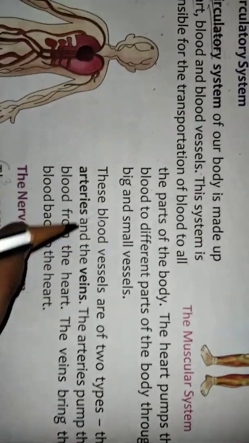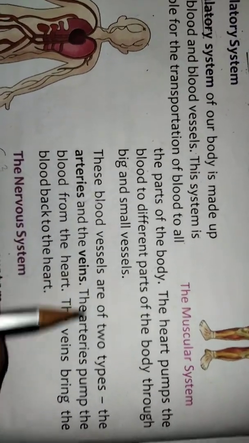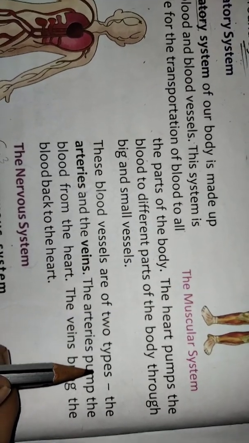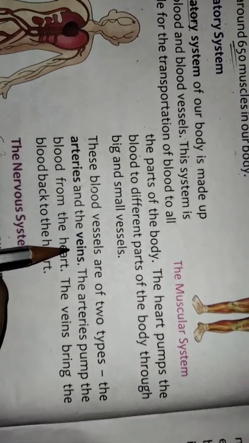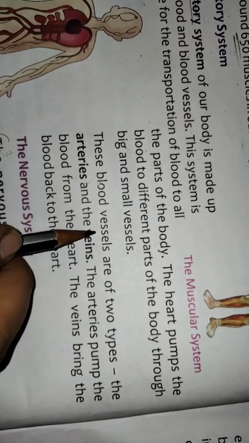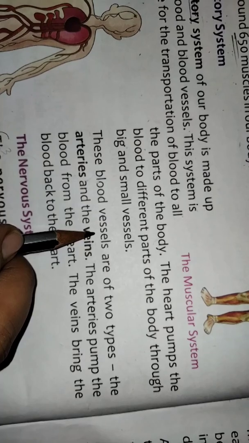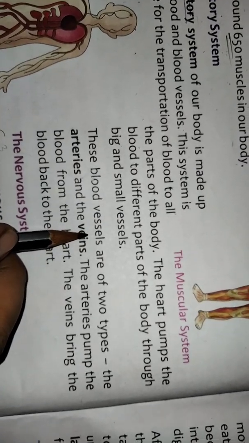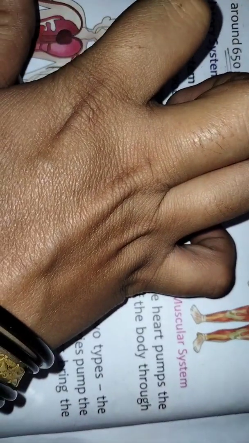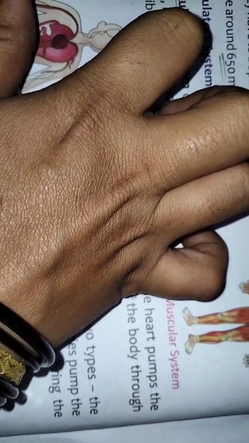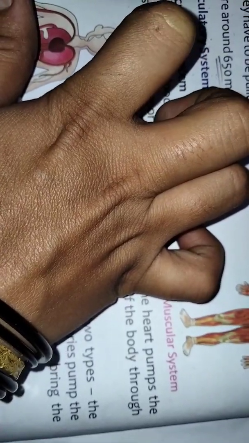Okay, there are two types of blood vessels: arteries and veins. Now, what does blood vessel mean? A vessel is a tubular structure carrying blood. Tubular means it is like a pipe, a small pipe. You can see here many pipes. These carry the blood to all the parts of the body.